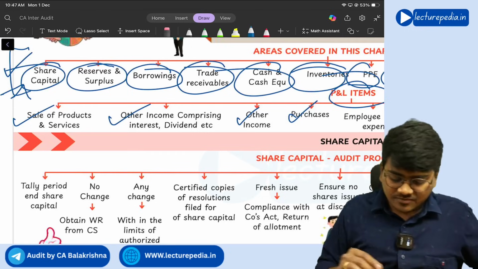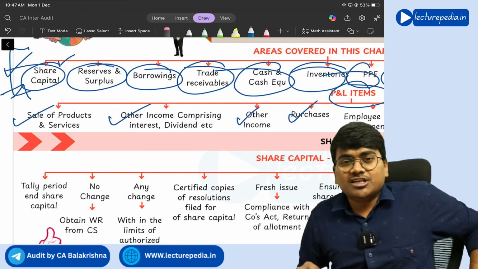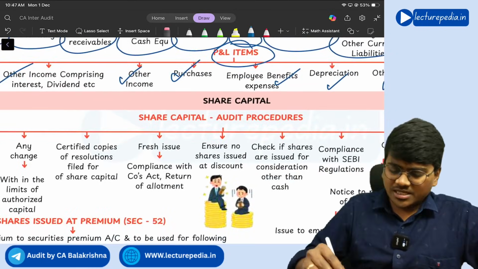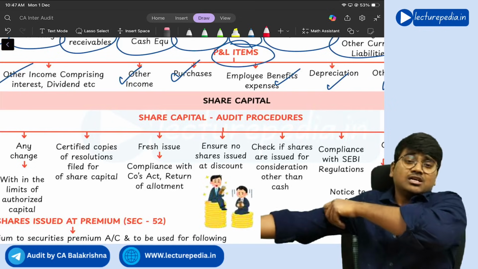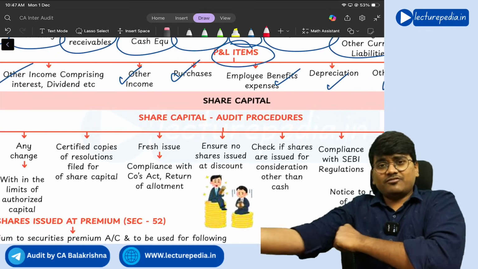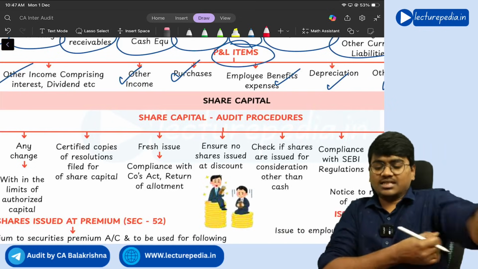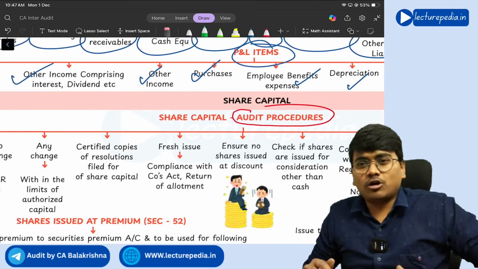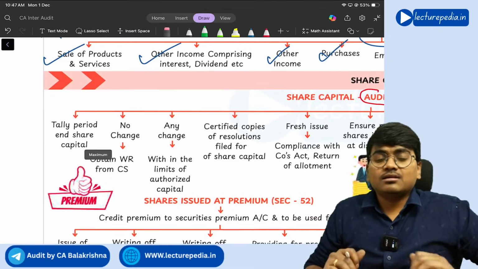Now, starting with the first item, share capital. So you already know what is meant by a share capital, right? Now, how will the auditor verify this share capital? What are certain general audit procedures that the auditor will perform to verify the share capital?